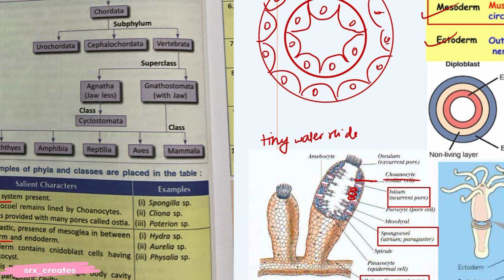Now spongocoel, this is a big open space inside the sponge where water collects before leaving. Before the water goes away from this path, it collects here. Okay, it gets collected here. Okay, clear?